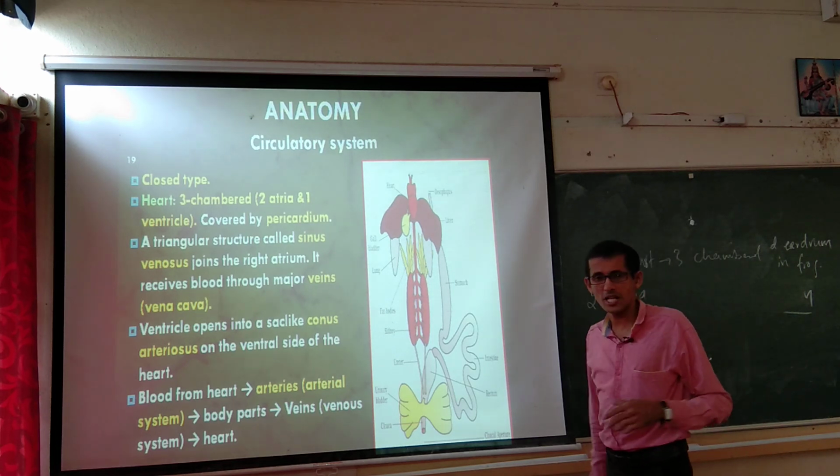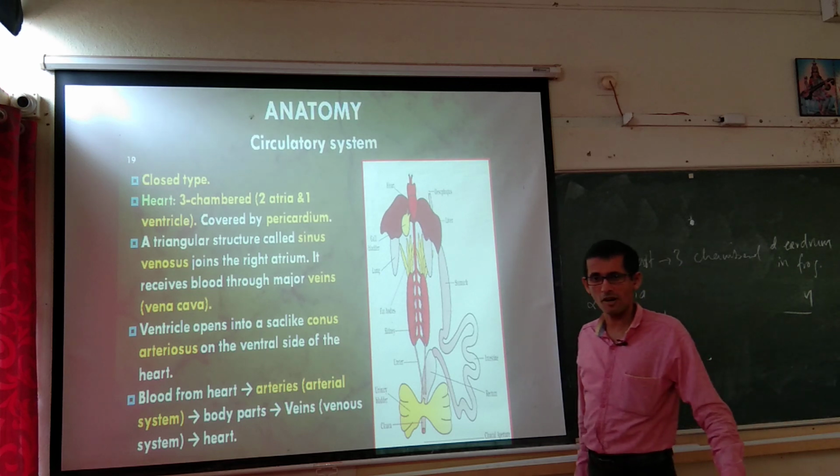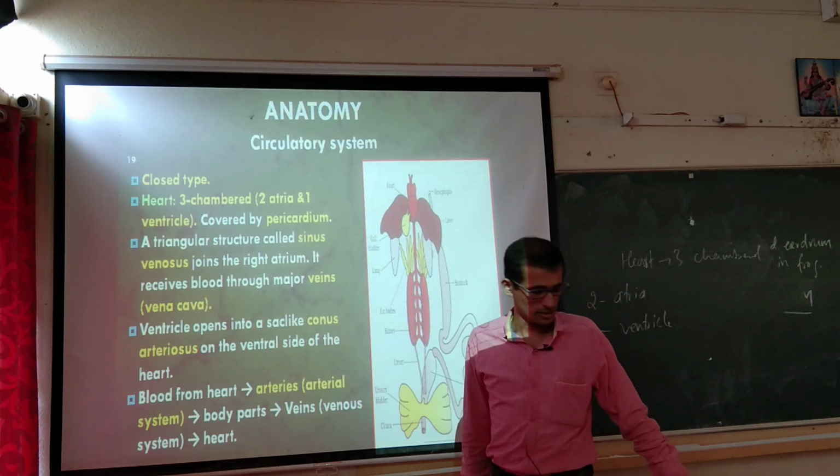And of course respiration is also going to be there, exchange of oxygen with carbon dioxide with the blood.